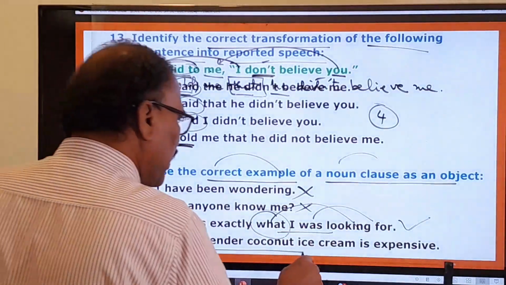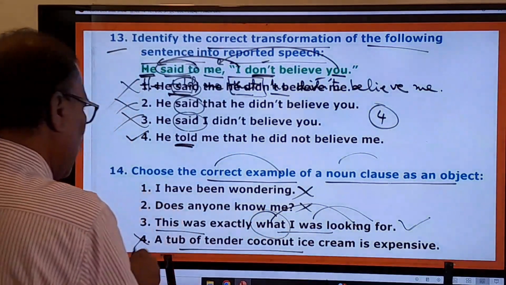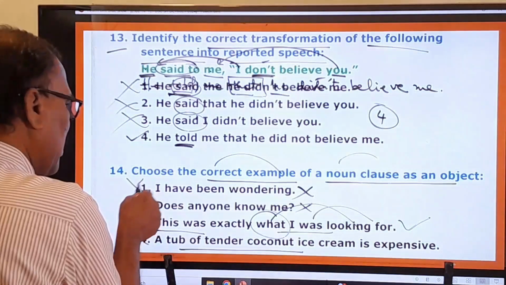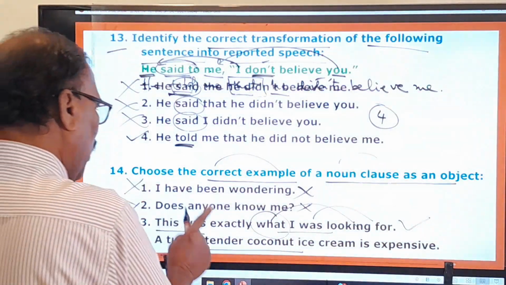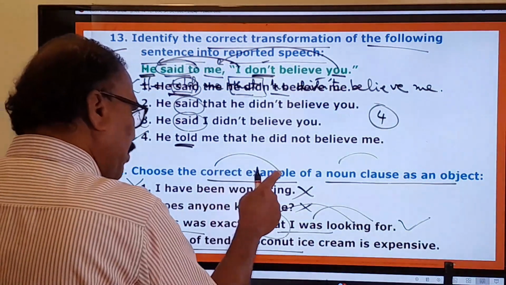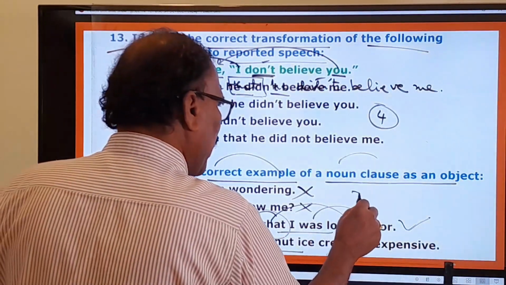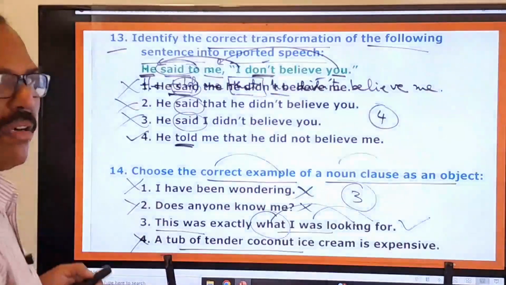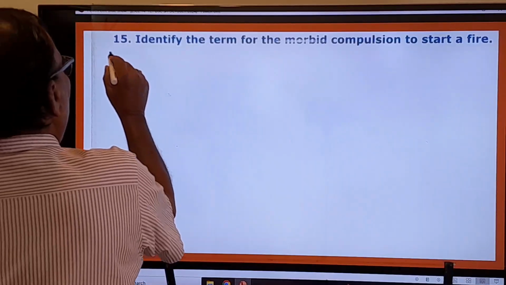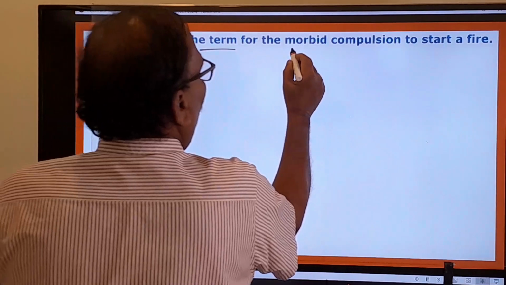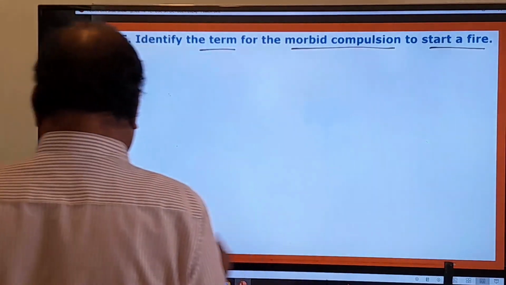And a tub of tender coconut ice cream, no, it's an ordinary sentence. This is a question, this is an ordinary sentence. So the first, second and fourth are wrong and only the third one is the correct example of a noun clause. Therefore your answer is the third sentence. Now you move on to the 15th one. Identify the term for the morbid compulsion to start a fire.